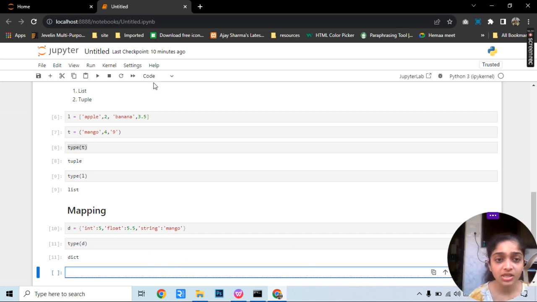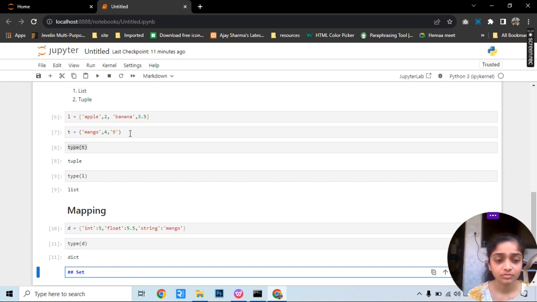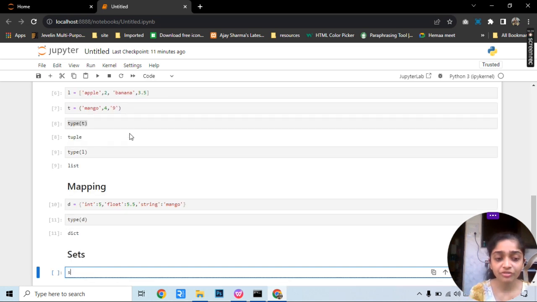Now we will see sets. How we define a set is very easy. You just have to initialize one variable and write set before it. Set is a keyword or a function that we use to tell our machine to treat this thing as a set.